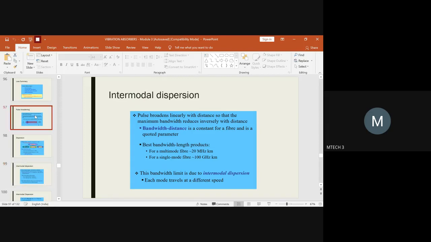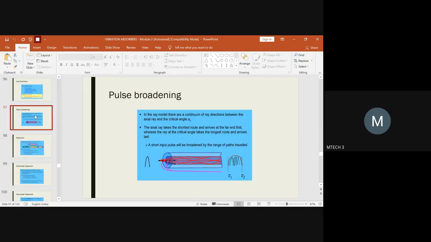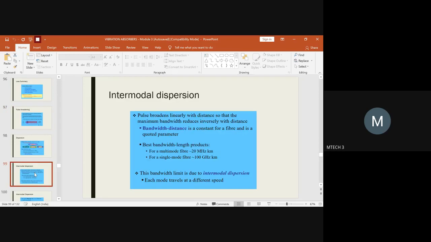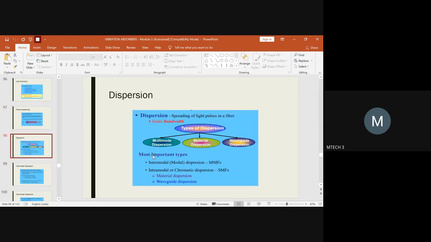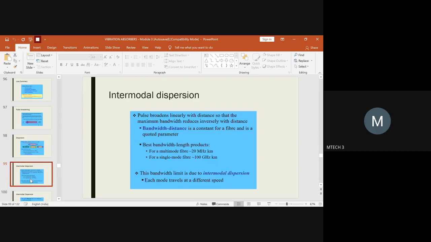We were speaking about the pulse broadening with respect to the bandwidth, so we are coming back to that concept. When we speak about the intramodal dispersion, we are focusing on the pulse broadening. One thing you have to keep in mind is that pulse broadening always varies linearly with respect to the distance. What is the distance through which the optical fiber is being used to traverse the light signals from one end to the other?